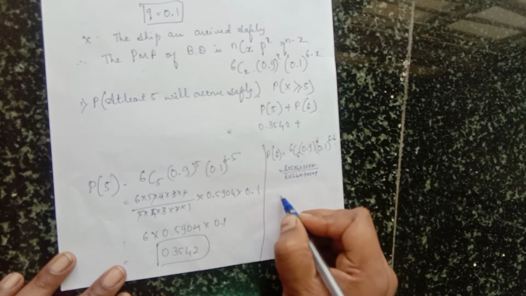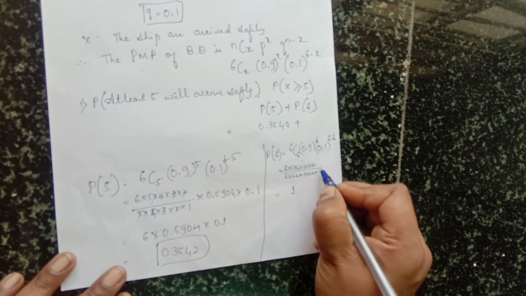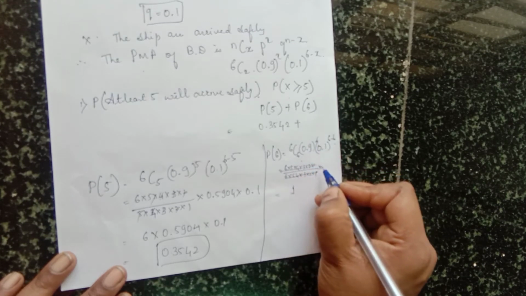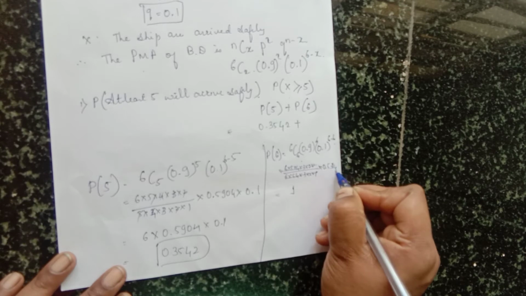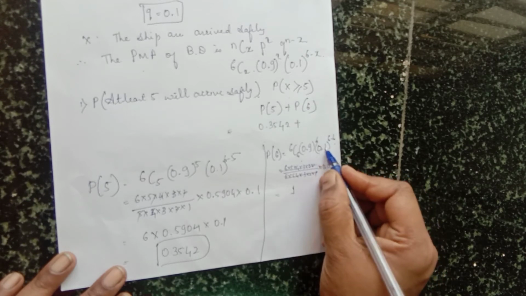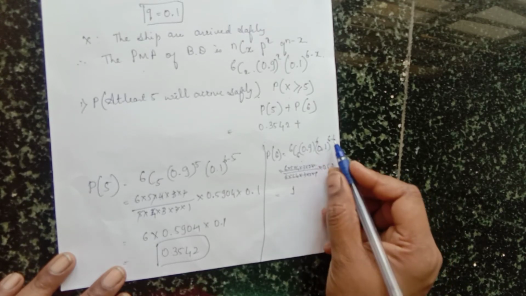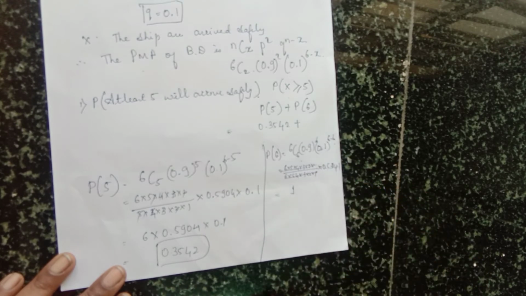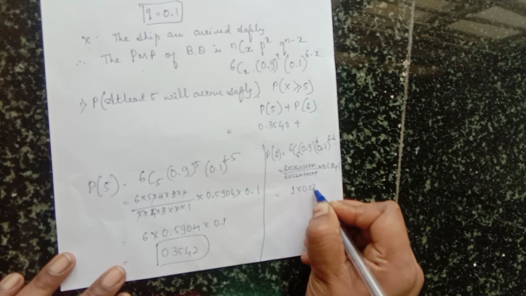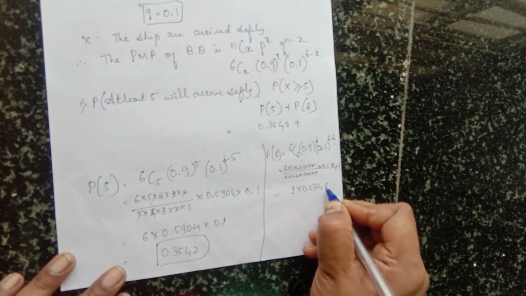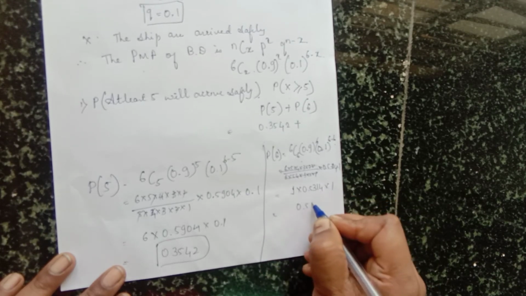So all gets cancelled, it remains 1. Then 0.9 raised to 6 is 0.5314. And here 0.1 raised to 0 is nothing but 1 only. So answer is 0.5314 into 1. So answer is 0.5314.